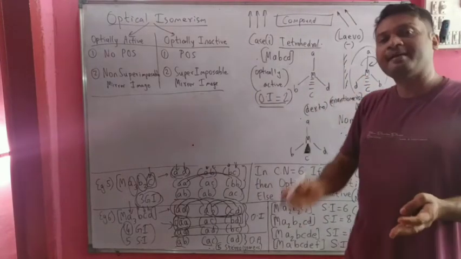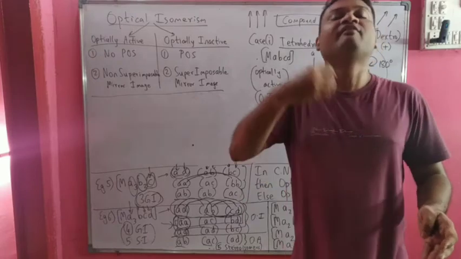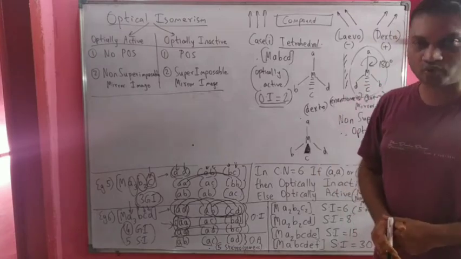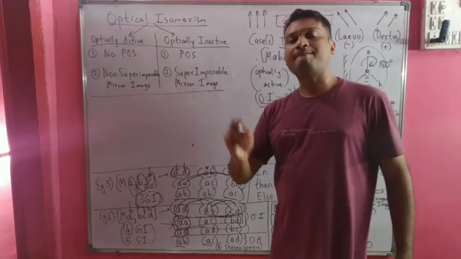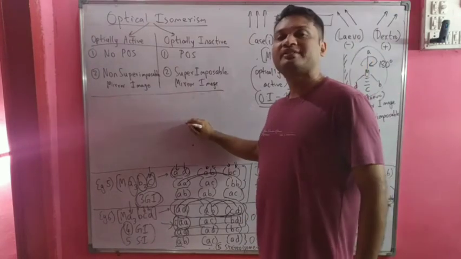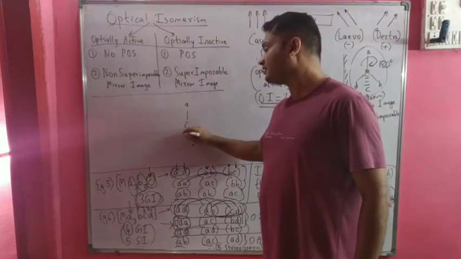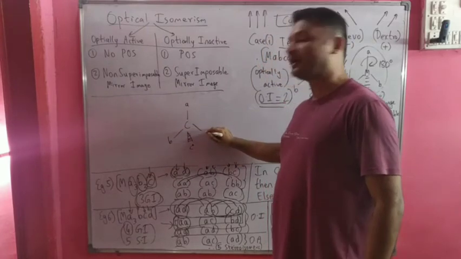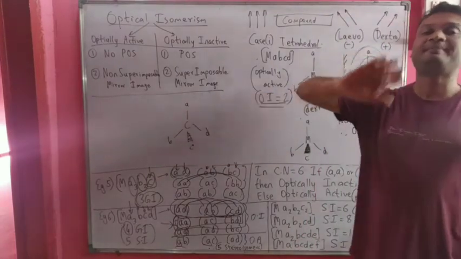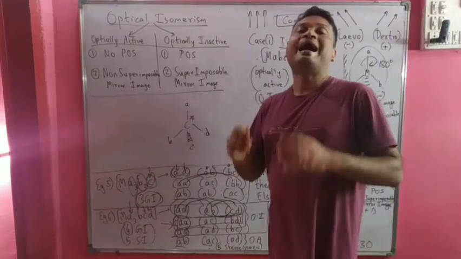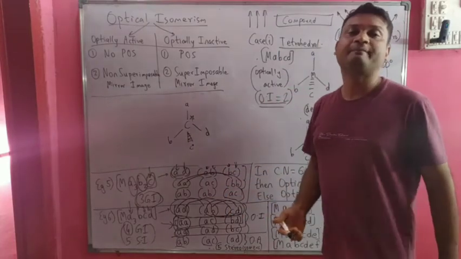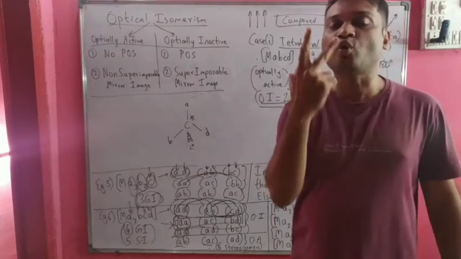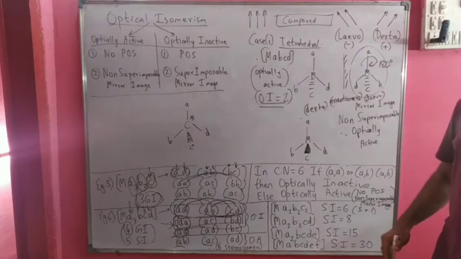We have to do the experiment, and the one which rotates towards the left we will name as levo, and the other which rotates towards the right we will call dextro. This is similar to the chemistry concept we learnt in organic chemistry, which is chiral carbon. A chiral carbon is one which is attached to 4 different groups. Suppose we have a carbon attached to 4 different groups A, B, C, D. It is a chiral carbon and its mirror image is non-superimposable, and in this case we say optical isomers exist. There are 2 optical isomers for this kind of chiral carbon center.